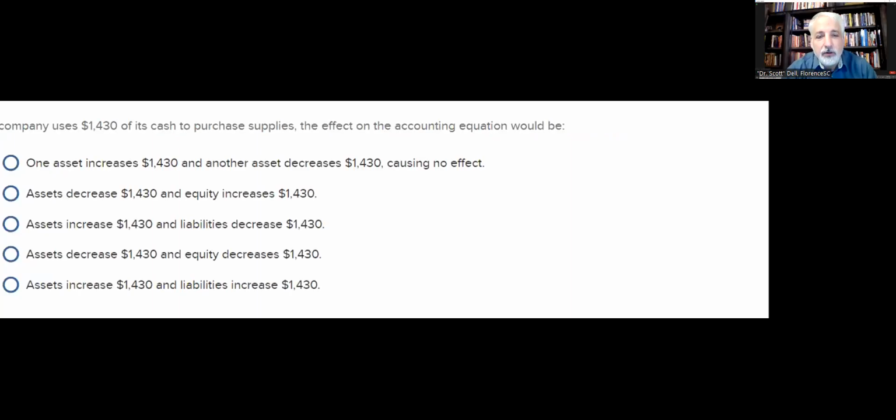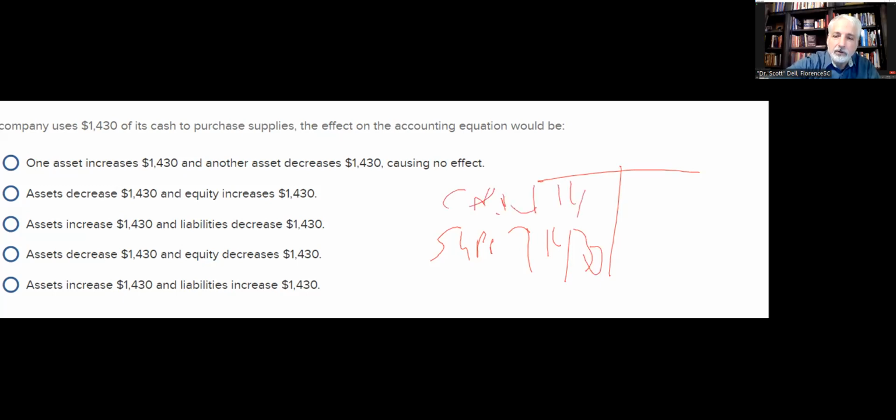Company uses 1430 of its cash to purchase supplies. The effect on the accounting equation would be, let's diagram this one out. Let's go ahead and annotate the screen. Let's look at our T account. Company uses 1430 in cash to purchase supplies. So what happens to supplies? Up 1430. What happens to cash? Down 1430.